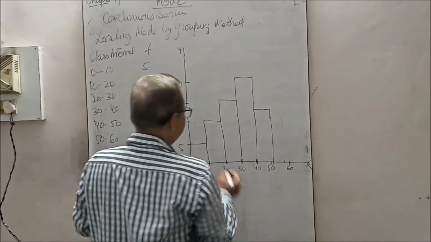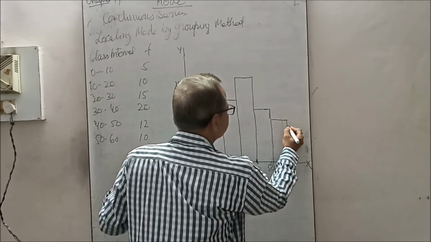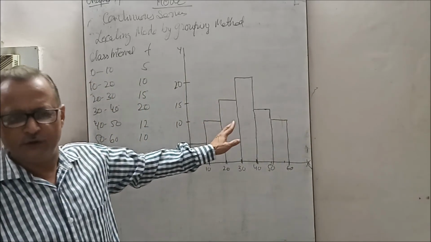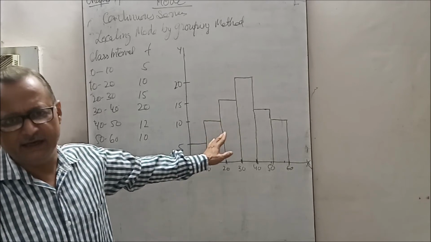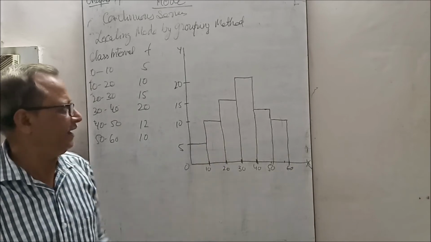And 50 to 60, 10. Now when you draw on your copy, you must use a scale and make the proper scaling of it, and then you will get the correct one.